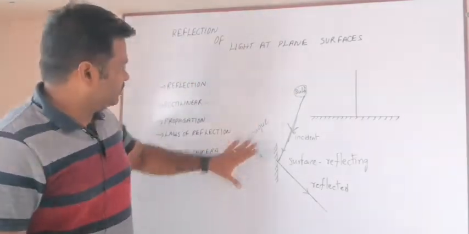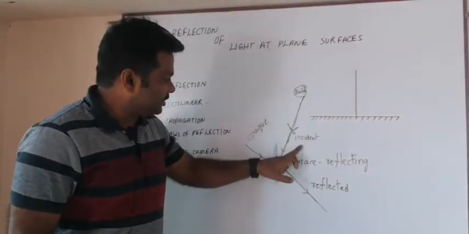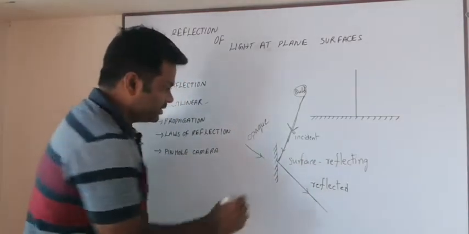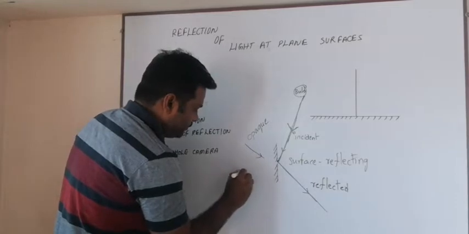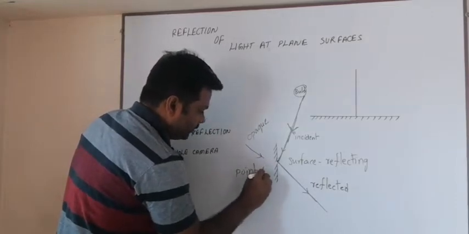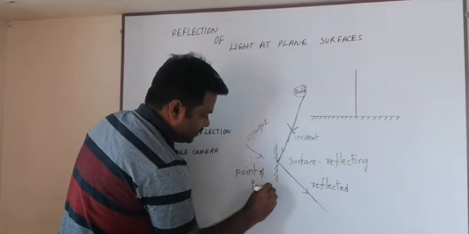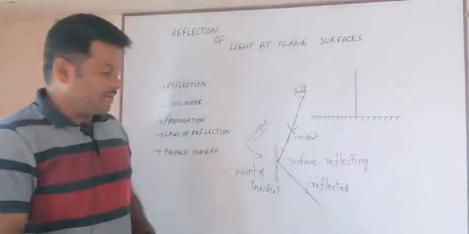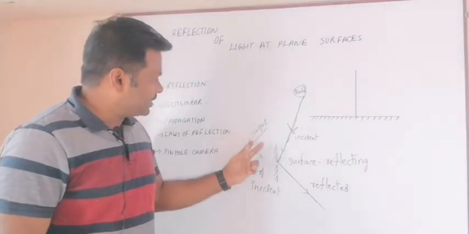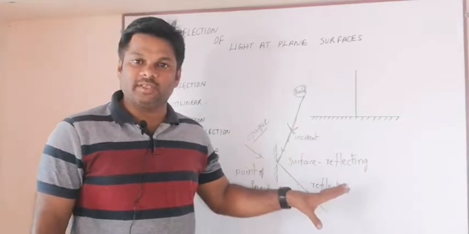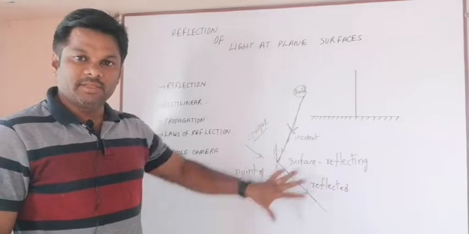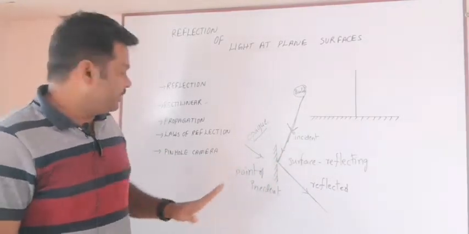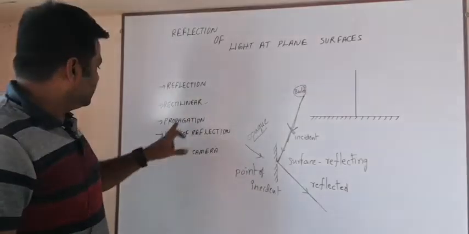Okay. So we got an idea of what is an incident ray, what is a reflected ray, what is a reflecting surface, what is the point of incidence, and what is an opaque surface, and the difference between an opaque surface and a reflecting surface. This is the idea about reflection and a plane mirror.